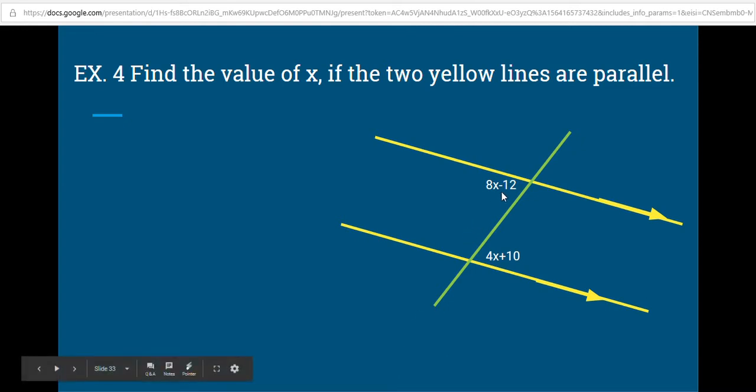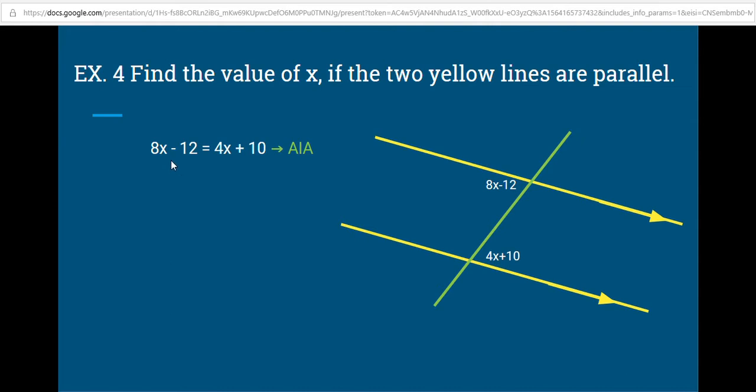So these angles right here are alternate interior angles. They're both inside the parallel lines and on opposite sides of the transversal. So from our alternate interior angle theorem, we know these angles are congruent. So 8x minus 12 equals 4x plus 10. They are alternate interior angles, so they are congruent. Now I need to solve this expression for x to find the value of x that makes the two statements equal.